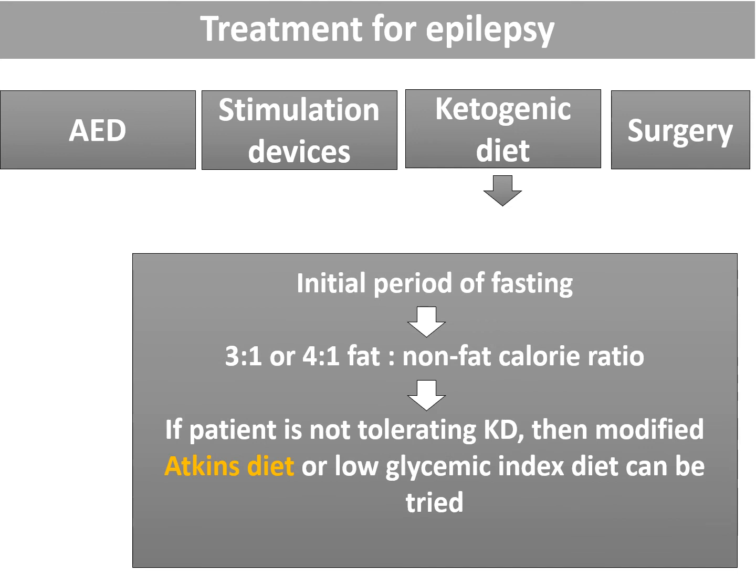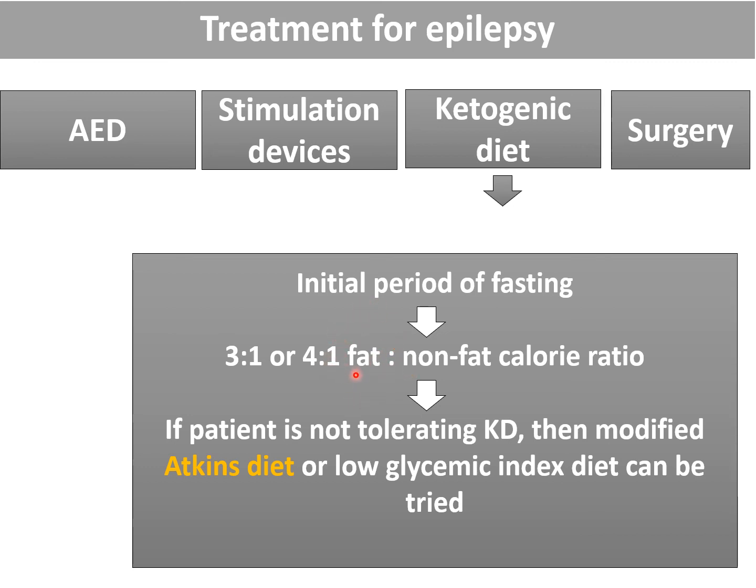So what is the ketogenic diet? In this, first an initial period of fasting should be done, and after that we have to start the 3:1 or 4:1 ratio of fat to non-fat calories. For fat we can give vegetable oil or animal oil.